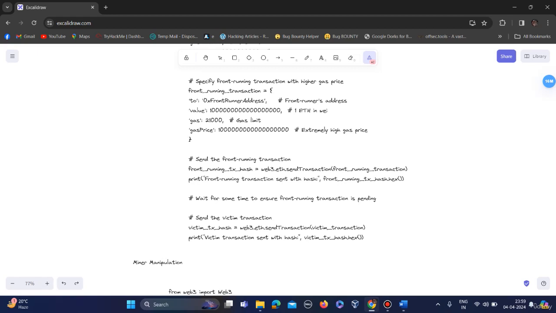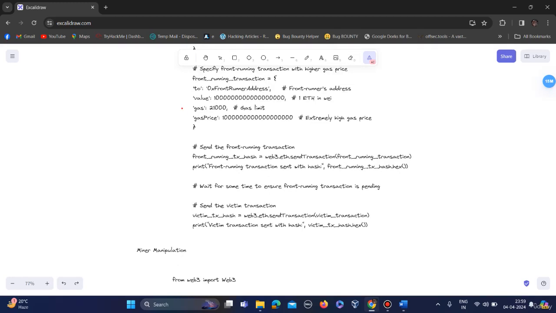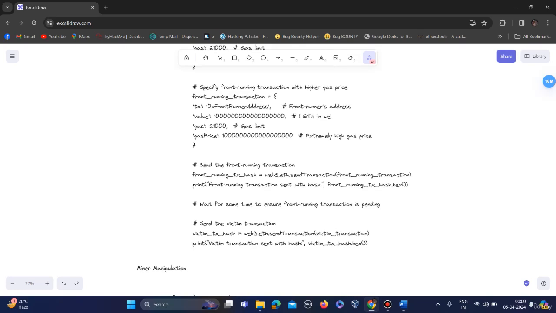You must be thinking that here also we are trying to prioritize the attacker's transaction over the victim's transaction by increasing the gas price, and in miner manipulation also we are doing the same. The method is the same, but the idea behind doing this is different.